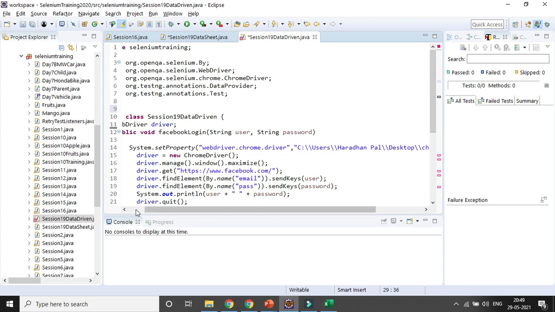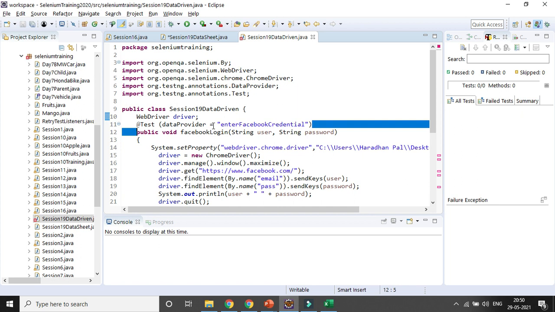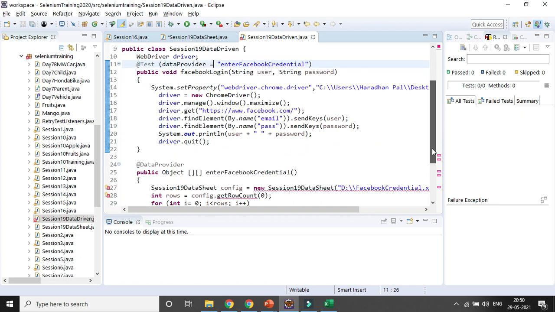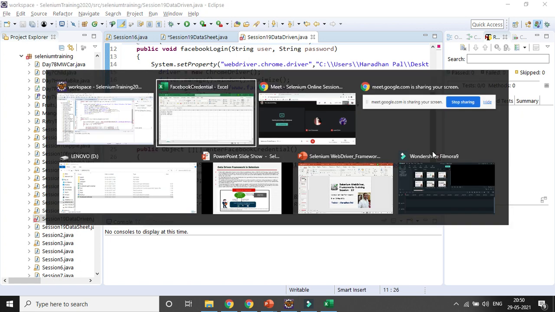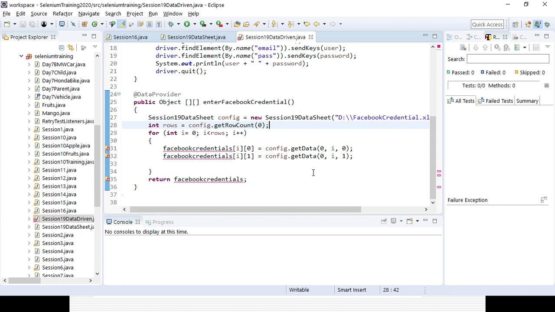Facebook login. One second. Enter provider. Yes. So one second. Let me see whether recording is happening or not.